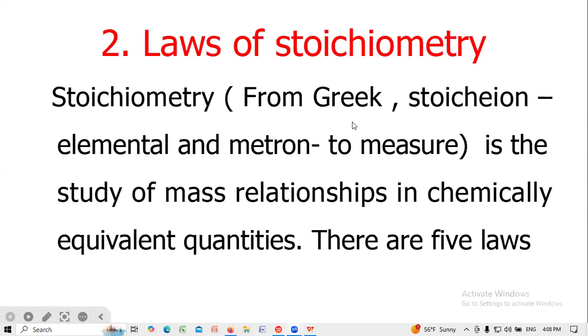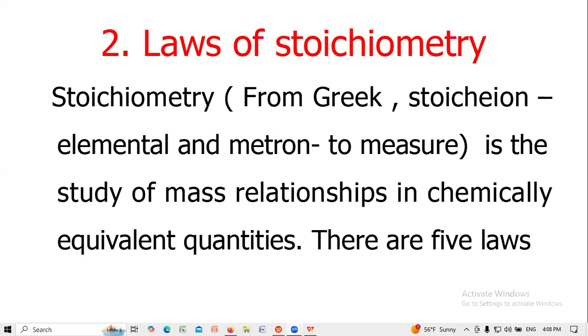Hello, good afternoon. I'm discussing the laws of stoichiometry. Stoichiometry comes from the Greek language: stoicheion, meaning element, and metron, meaning to measure. So stoichiometry is the study of mass relationships in chemically equivalent quantities.